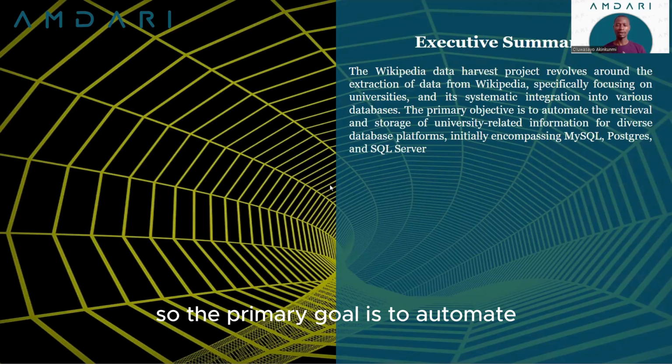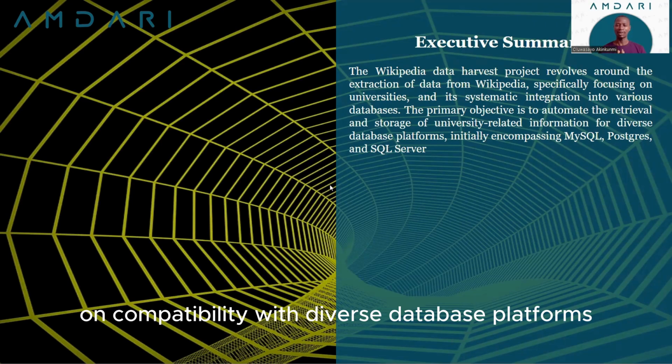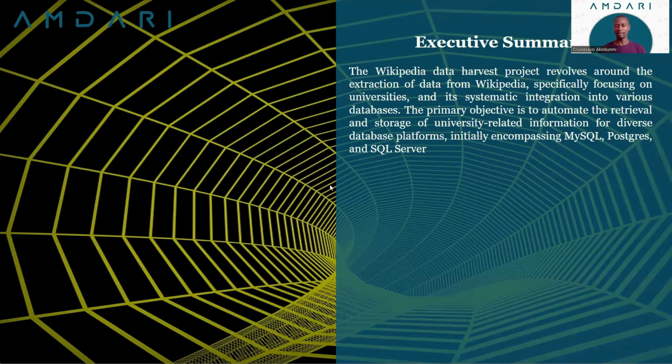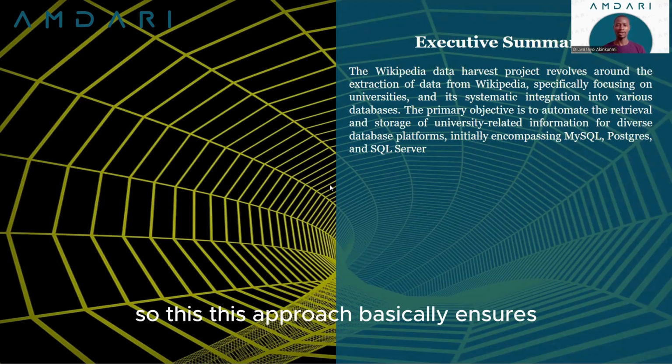The primary goal is to automate the retrieval and storage of information related to universities, with an initial focus on compatibility with diverse database platforms such as MySQL, Postgres, and SQL Server, although this project can be extended to other databases in future. This approach ensures a systematic and efficient means of incorporating valuable university data, or any data at all on the web that can be scraped from web pages, into different database systems.